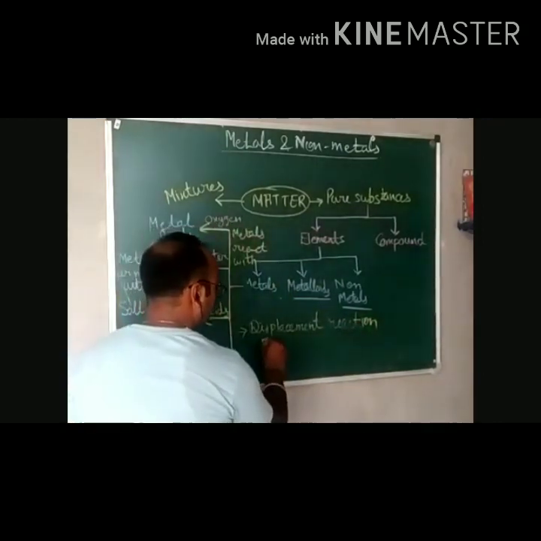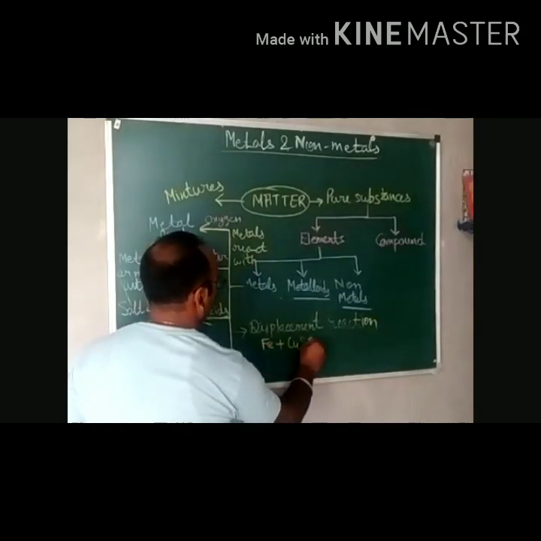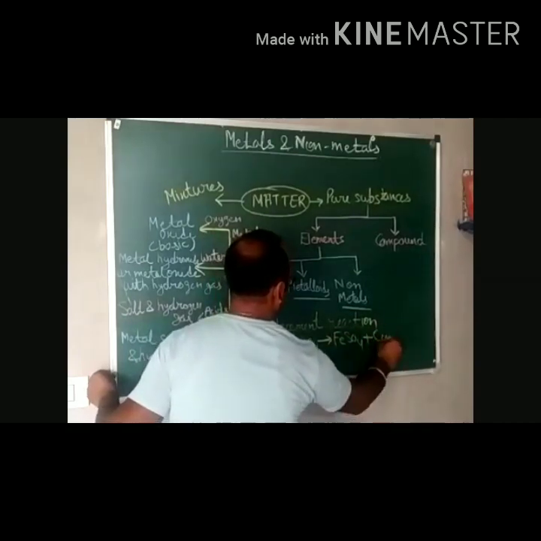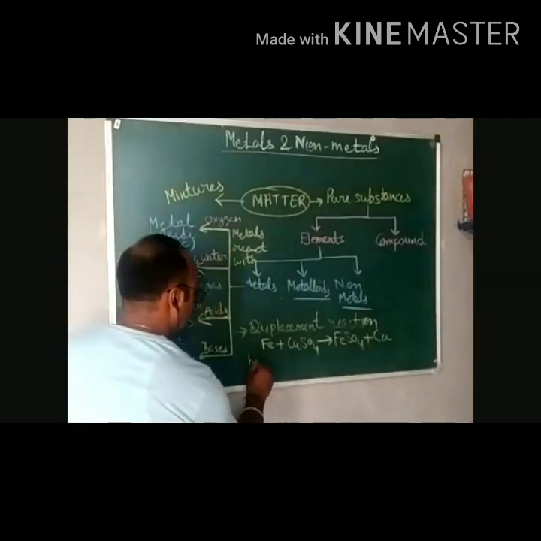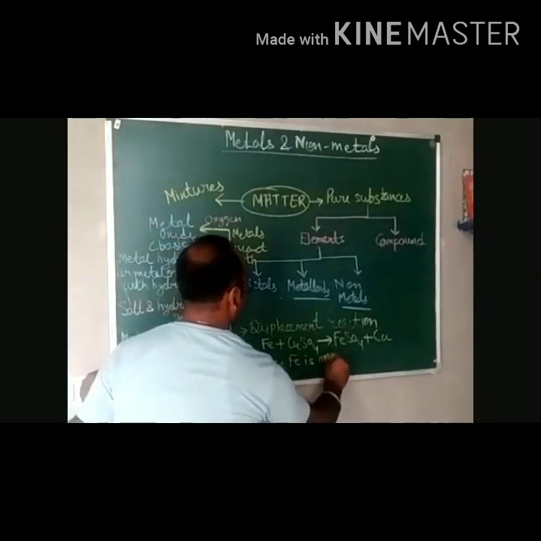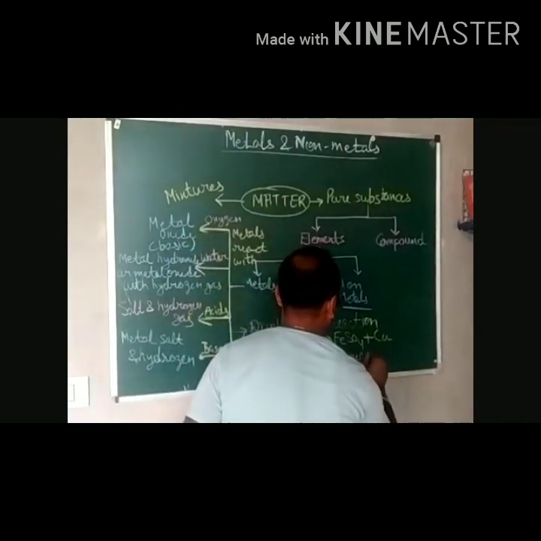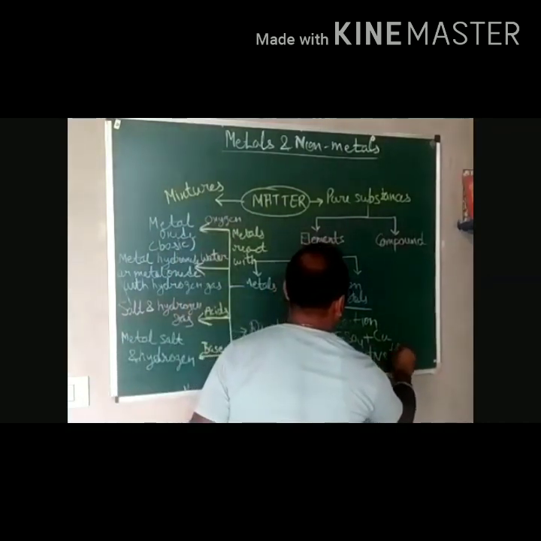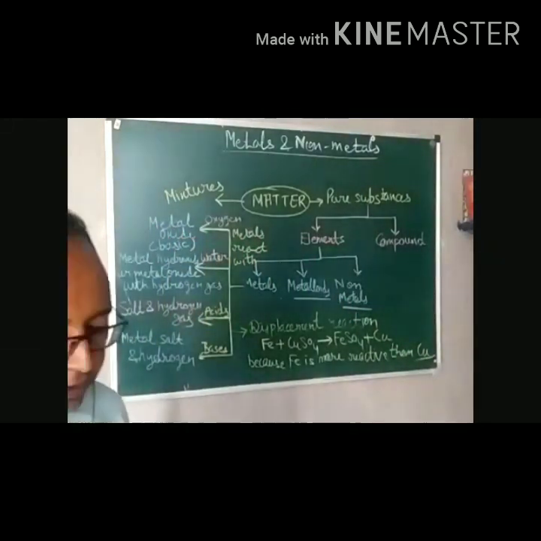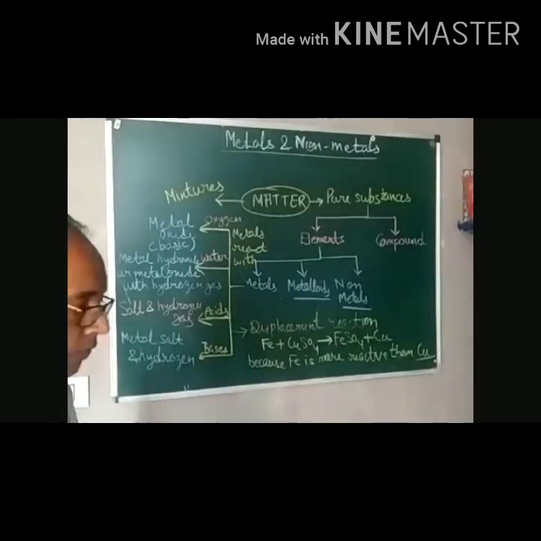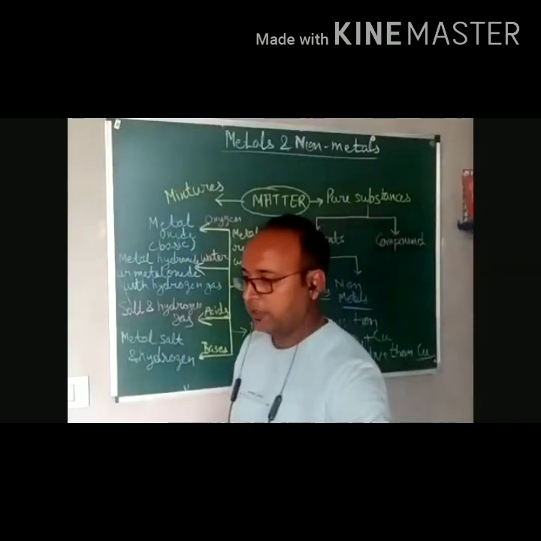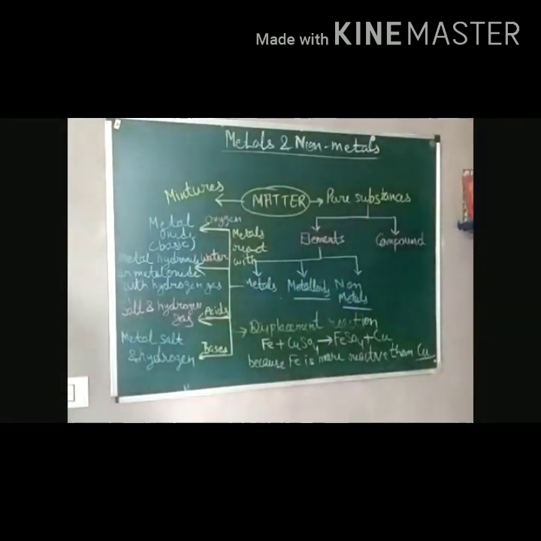We all are aware of this reaction: Fe plus CuSO4 forms iron sulfate plus copper, because iron is more reactive than copper. So it will displace the metal from its compound. This is the displacement reaction. It is very useful also. We can use this displacement reaction to deposit a layer of any other desired metal.